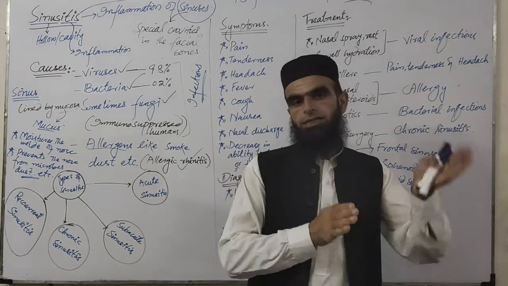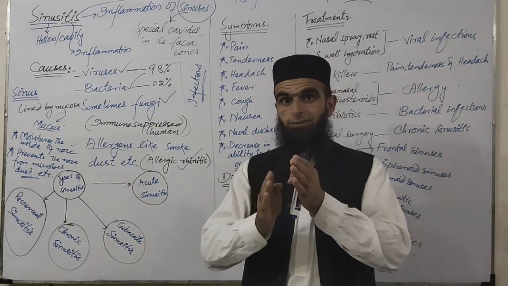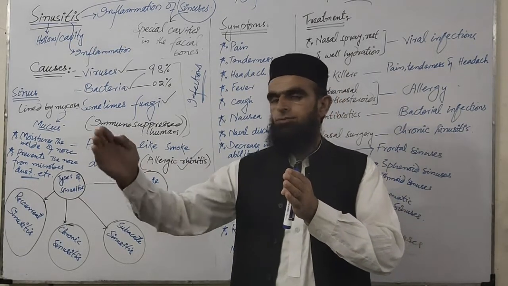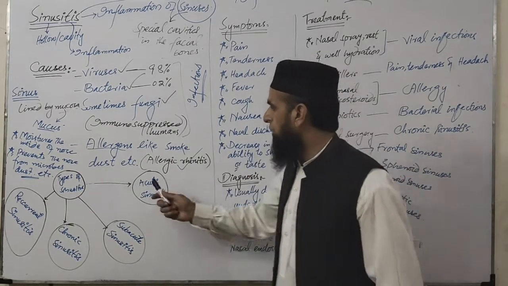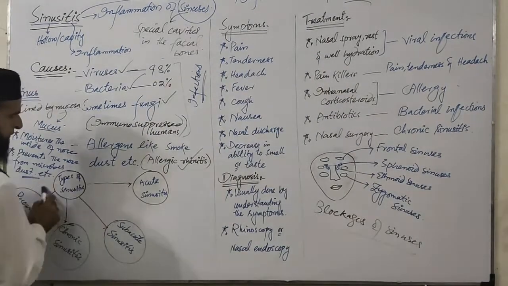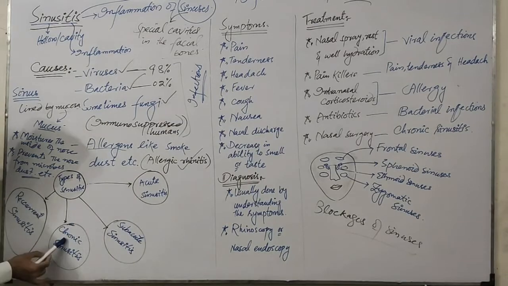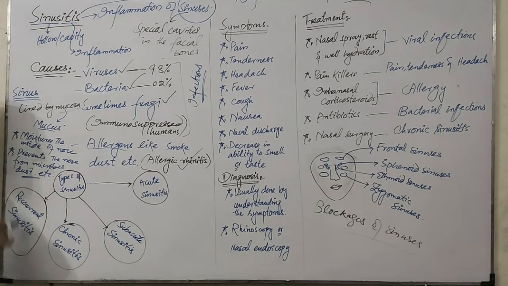And if it is caused suddenly with severe conditions and lasts for a short time, then it is called acute sinusitis. So the types of sinusitis are acute, chronic, subacute, and recurrent sinusitis.